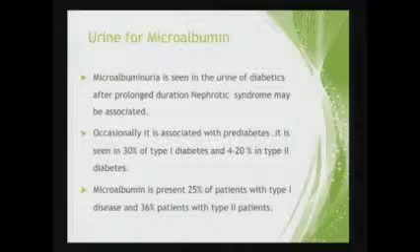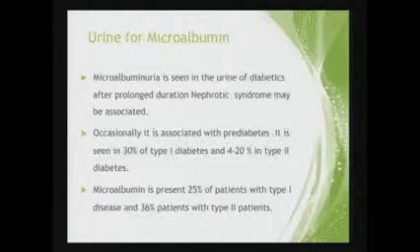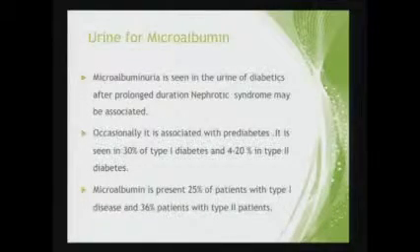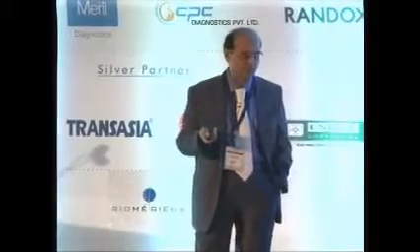This again, when I ask somebody what does it denote? When you do urine microalbumin creatinine, what does it tell you? The answer is, it tells us the risk of kidney damage. It's an early marker for kidney damage is the universal answer. That is not right. It's a vascular dysfunction marker. It's a marker for endothelial dysfunction. Most of the patients with microalbuminuria would die of heart failure, stroke or cardiac events and not of renal failure.